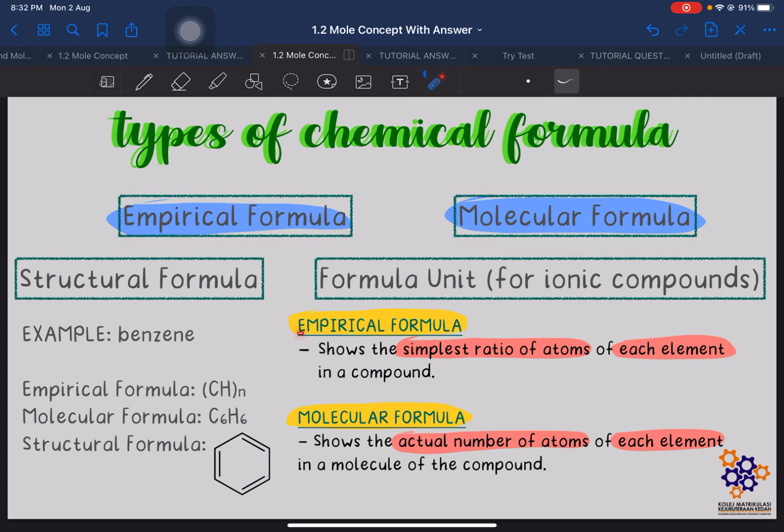So what is empirical formula? Empirical formula shows the simplest ratio of atoms of each element in a compound, while molecular formula shows the actual number of atoms of each element in a molecule of the compound. Makna kata, empirical formula ni dia bagi ringkasan formula untuk compound tu. So dia tak bagi tahu jumlah sebenar atoms dalam molecule in that compound. However, molecular formula gives the actual number, berapa sebenarnya atom dalam molecule in that compound.